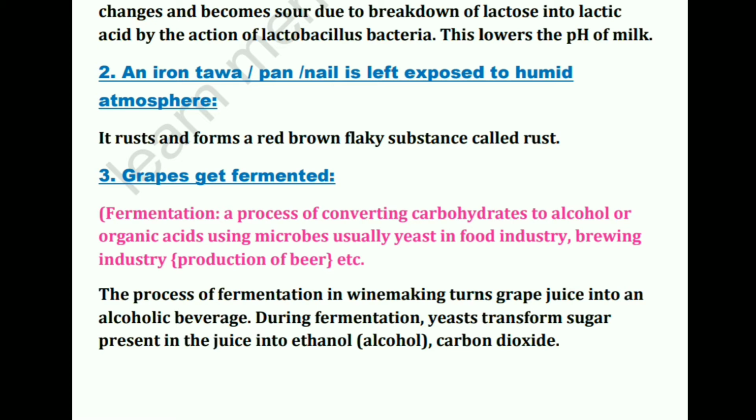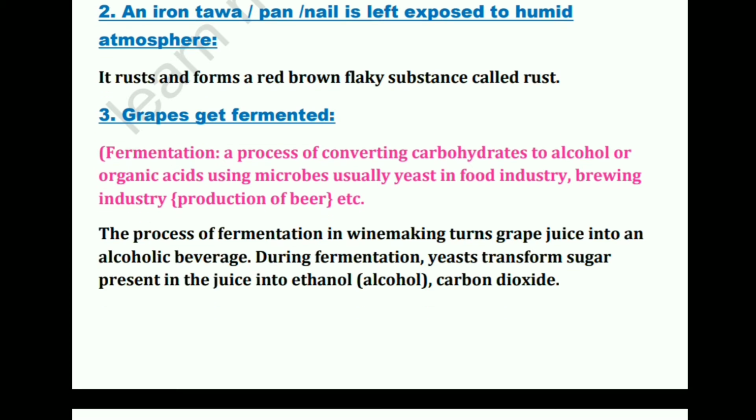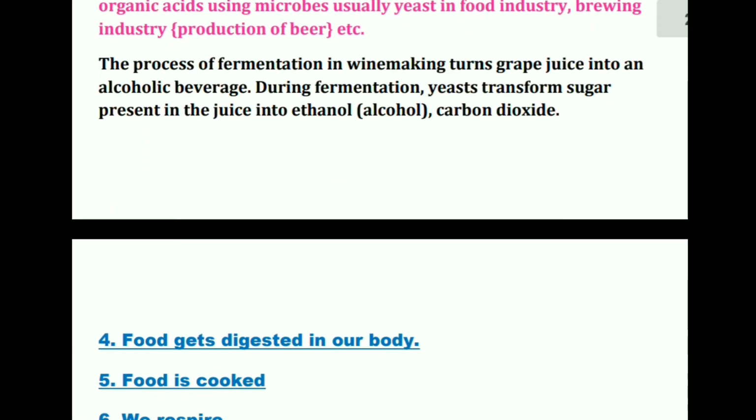So now see exactly what happens in the process of fermentation in wine making. This fermentation of grapes is used in wine industries because we make wine or alcoholic spirits out of grapes. It turns grape juice into an alcoholic beverage, as I told. In fermentation, yeast transforms sugar present in the juice into ethanol and carbon dioxide. So this is the reaction which actually takes place.